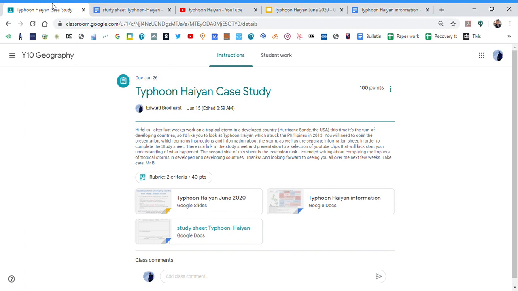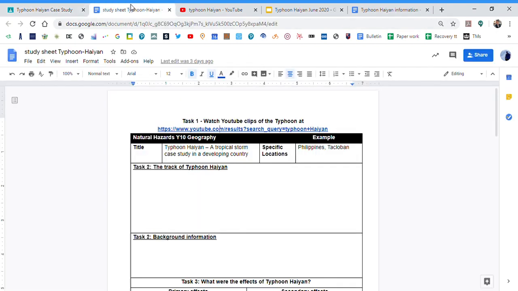So what you can see on the screen is your assignment. I have attached 3 files for you. I've given you the presentation about Typhoon Haiyan, which I'll show you in a second. I've also given you a separate bit of information, lots of facts and figures about the typhoon, and I've also given you the case study sheet, which you're going to need to fill in and submit as evidence of your work. So let's look at that now. So this is your case study sheet. You can see all your tasks are listed here. This is what I'm expecting in from all of you, either on paper, I might have sent it to you in the post, or you've got a copy on Google Classroom.